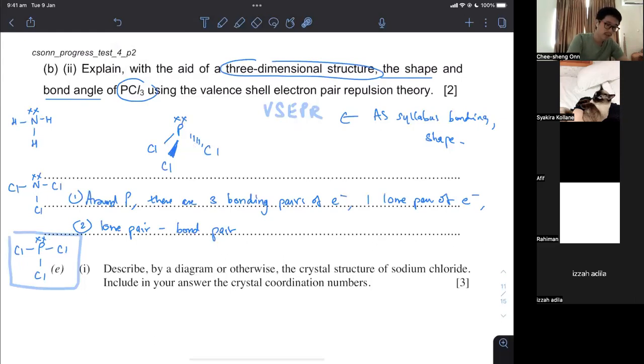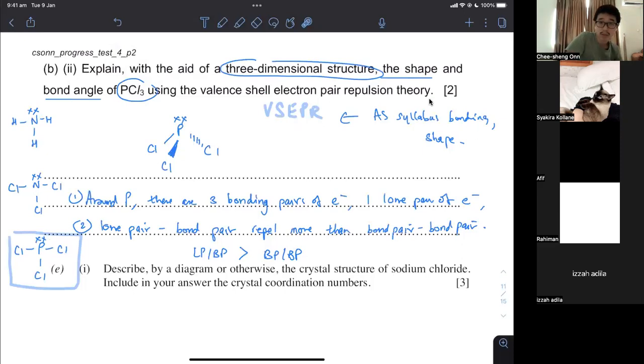So this and this will repel because electrons and electrons, negatively charged and negatively charged, they will repel more than bond pair, bond pair. If you have lone pair, that will be the one that repels the most, but we don't have more than 1 lone pair, so we can just stick with this lone pair, bond pair. Lone pair, bond pair, repel more than bond pair, bond pair. However, we know that lone pair will repel more than this, will repel more than that. That's the full VSEPR there.